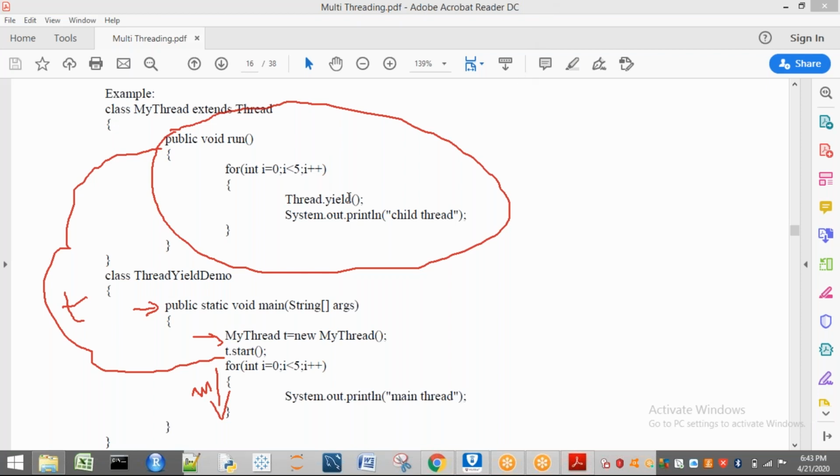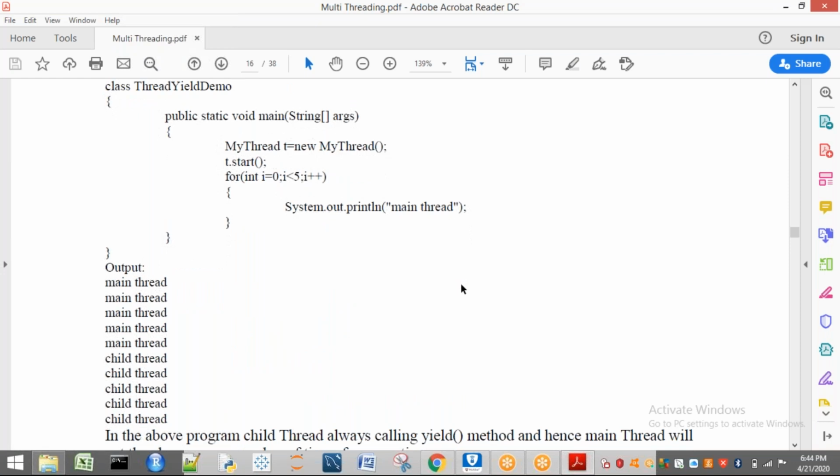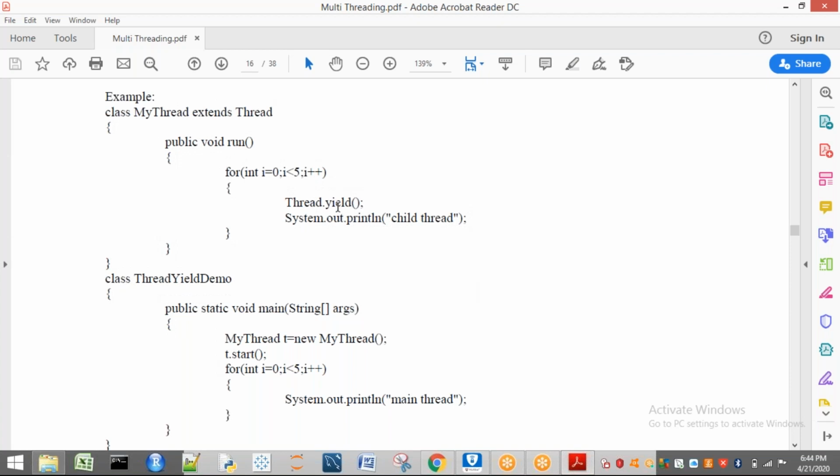If the yield method is not present here, what happens then? Both the threads are going to execute simultaneously, and the main thread and child thread will be printed irregularly. We can't expect the exact order of the output. See, main thread first and child thread next. Why child thread next? Because the child thread has applied the yield method. That means it is saying: I will be passed until the other thread which has the same priority executes. The main thread has the same priority, so first the main thread is going to be executed.